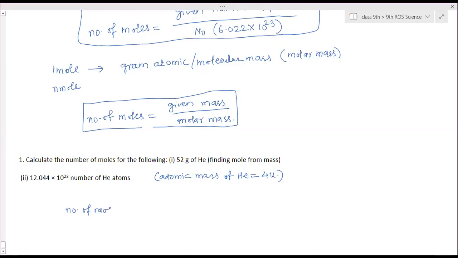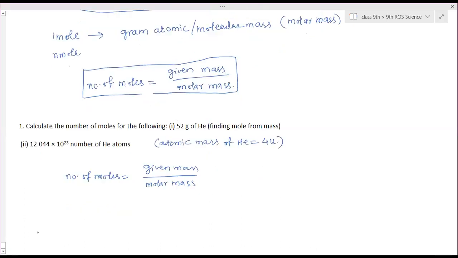Number of moles is equal to given mass divided by molar mass. The mass given is 52 grams. And what is the molar mass? Atomic mass when expressed in grams becomes the molar mass, so it is 4 grams. What is the answer? 13 moles. Yes, ma'am, 13 moles.